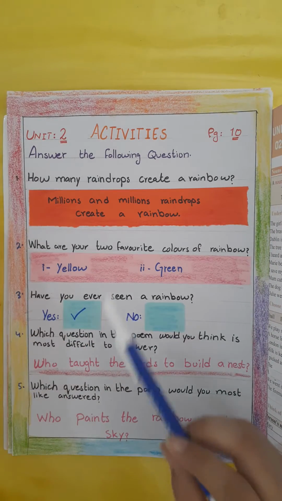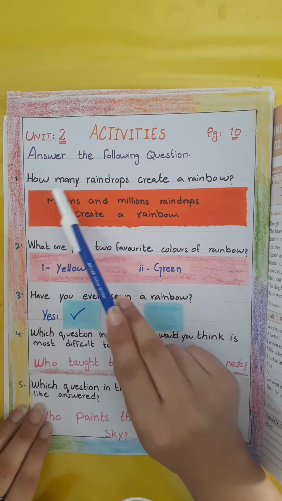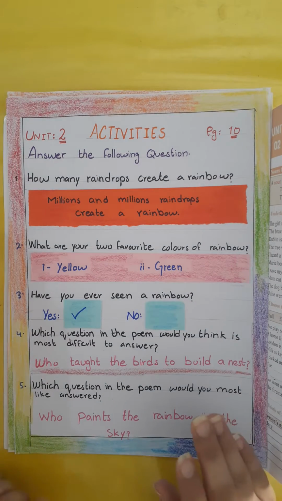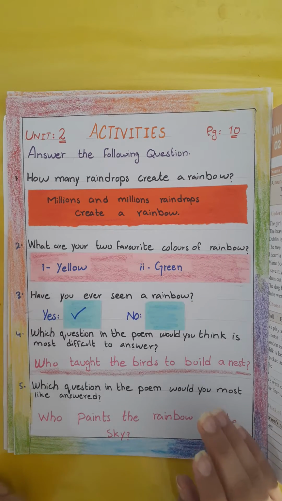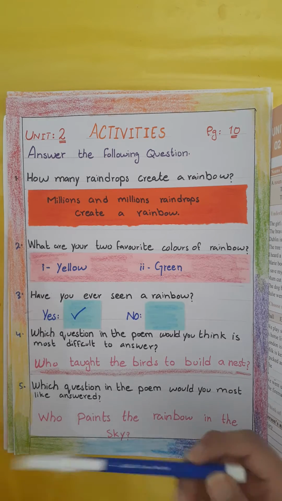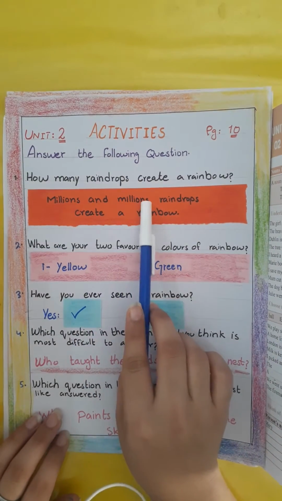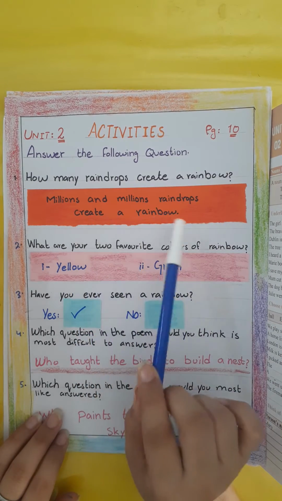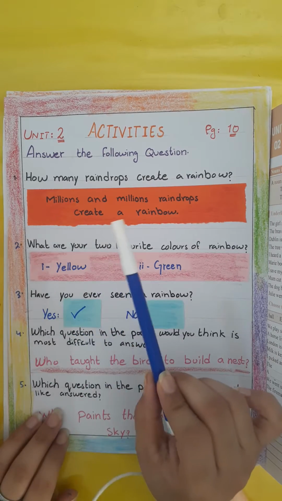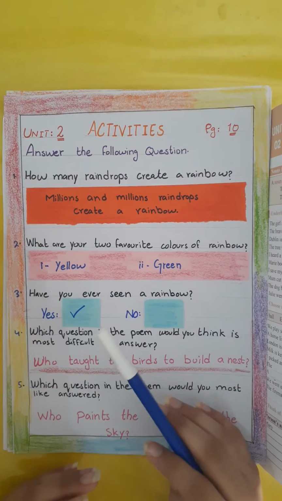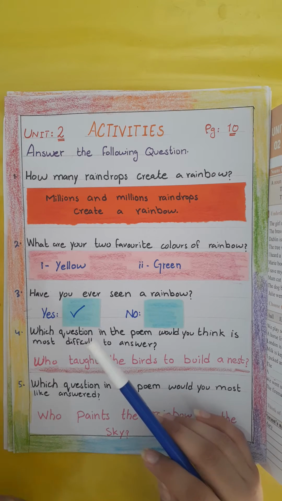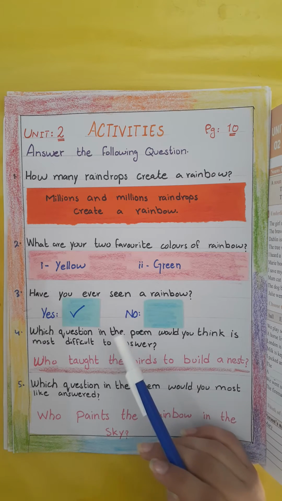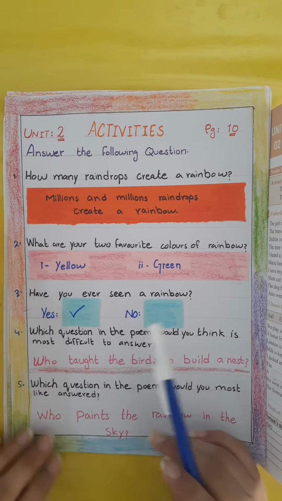Unit number 2, answer the following questions. Question number one: how many raindrops create a rainbow? I've told you before that you can't create a rainbow with a single water drop. The answer is millions and millions. Millions and millions of raindrops create a rainbow. One single raindrop cannot create a rainbow. You need millions and millions of raindrops, just like rain. When rain falls, it gives millions and millions of raindrops.